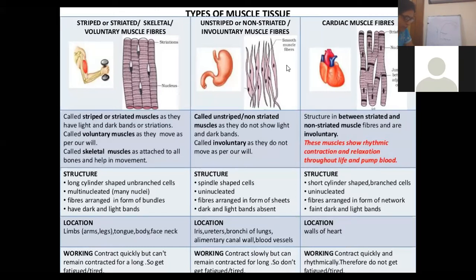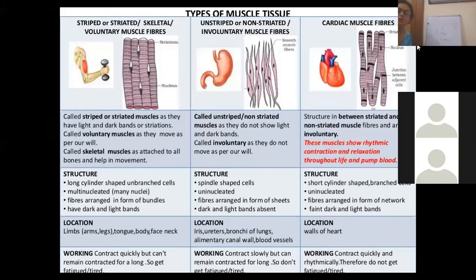The movement of food in the alimentary canal, or the contraction and relaxation of blood vessels, is all involuntary movement, wherever the muscles are not under our will and don't take commands from our will.